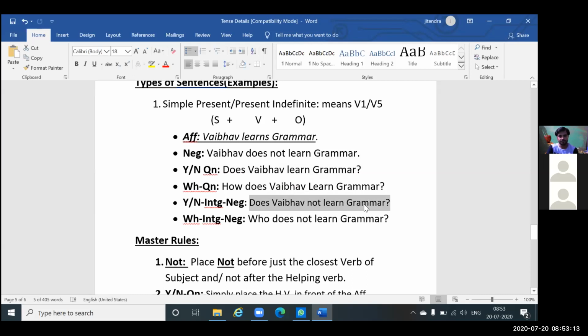So, doesn't Vaibhav learn grammar? To make yes/no, simply place the helping verb in front of the sentence. Now, to make negative, simply place not before the main verb. That's it. Is it clear now? If yes, then yes, or if no, then no. Now, WH interrogative negative.